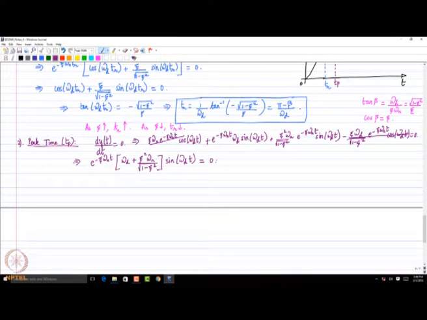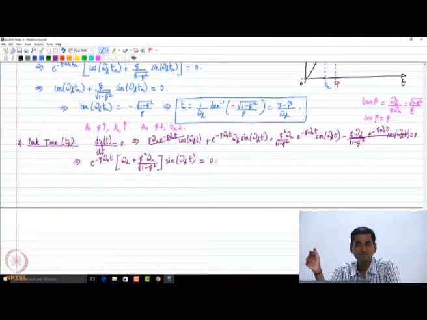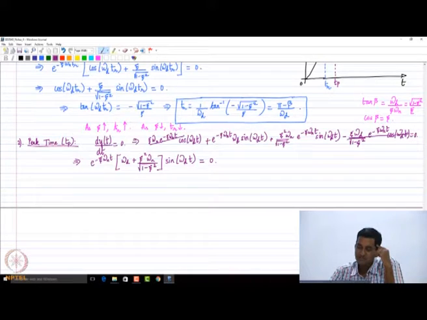Am I correct? The cos omega_d t terms cancel off each other, the plus and the minus. So I am only left with the sin omega_d t term, and this once again is like a times b times c equals 0. E power minus zeta omega_n t is once again non-zero because the peak time is finite, and the term within the square bracket is also non-zero because it's positive. So what can be 0? Sin omega_d t is 0.